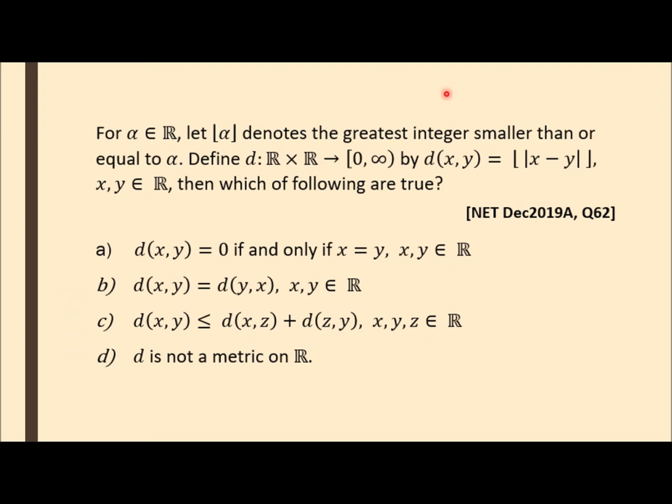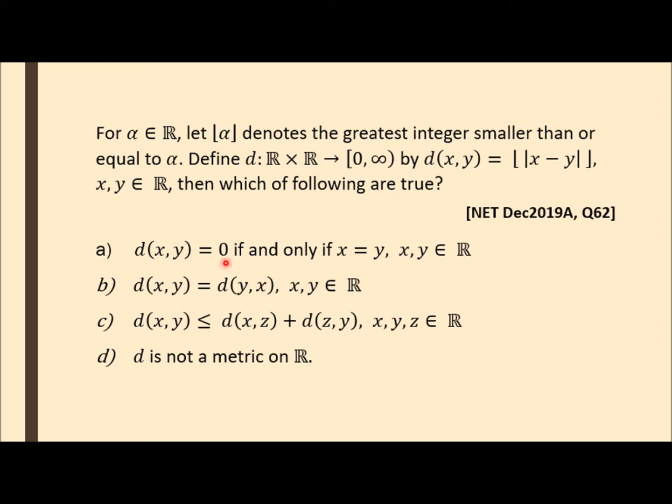For alpha belonging to R, we denote the greatest integer function of alpha, which is the greatest integer smaller than or equal to alpha. We define d from R cross R to R by d of x,y is equal to the greatest integer function of modulus of x minus y. Then which of the following are true? This is the next question in the same question paper, December 2019. We'll see the options one by one.